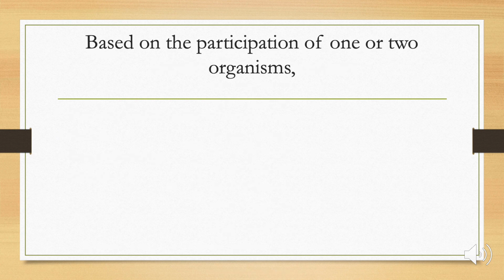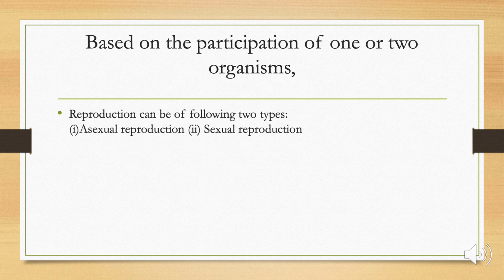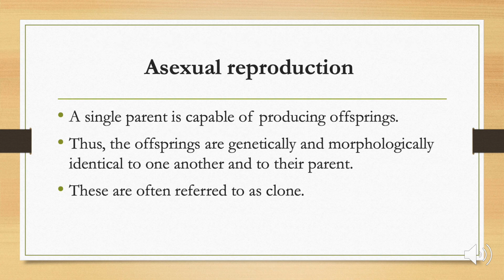But broadly, we can classify the process of reproduction into two different forms, on the basis of participation of one or two organisms for reproduction. On this basis, we have two different types of reproduction, that is asexual and sexual reproduction. These two include all the various modes by which living organisms reproduce. So we will first study what is asexual reproduction.